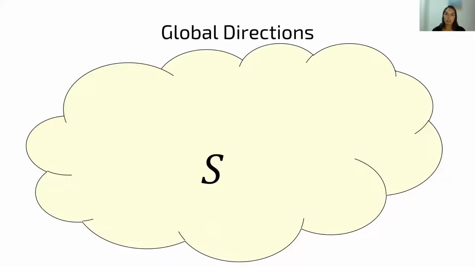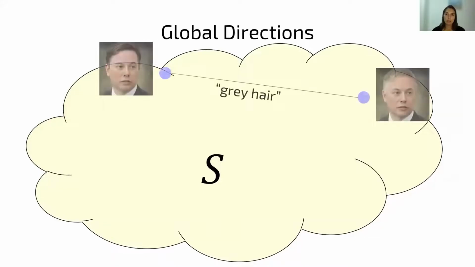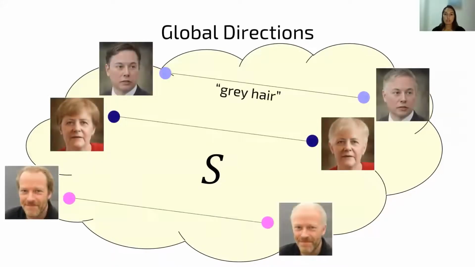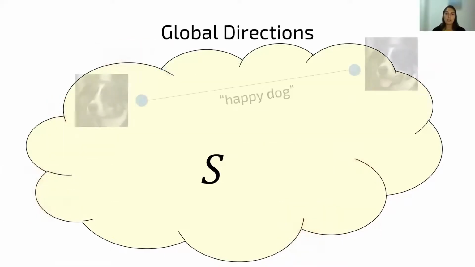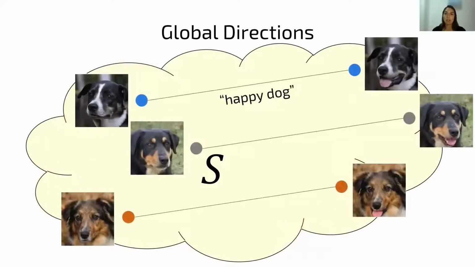Here, our goal is to find the global direction in StyleSpace, such that by traversing along this direction, the target attribute is modified for an arbitrary image. For example, here we show a global direction of gray hair. Note that for the three examples, the same direction is applied, and that is why we refer to it as a global direction. And here is another example. Here, the global direction is for the prompt happy dog.